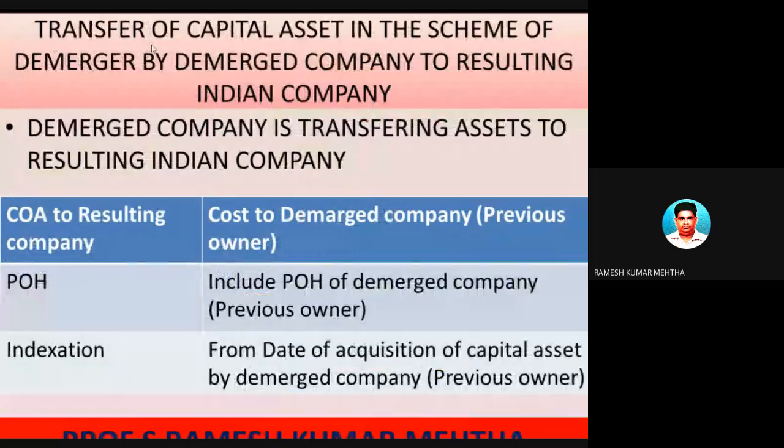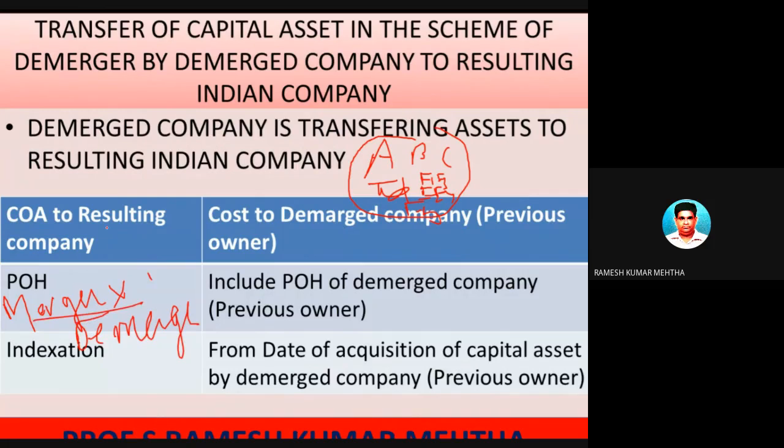Transfer of capital assets in the scheme of demerger. The demerged company is transferring assets to the resulting Indian company. For example, there is a company by name ABC Limited. Now, what do you mean by demerger? There are 5 factories in ABC Limited: Factory 1, Factory 2, Factory 3, Factory 4, and Factory 5. The opposite of merger is demerger. Please remember that point. Merger means unite. Demerger is split.